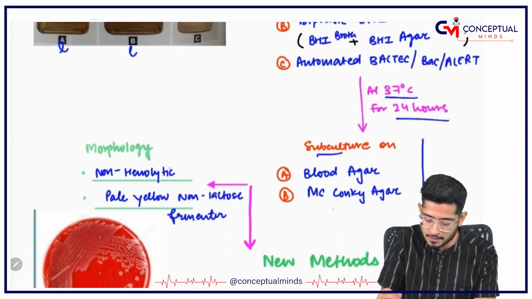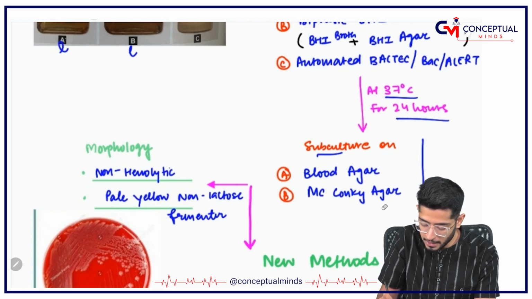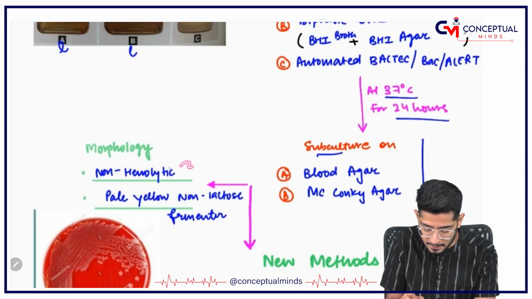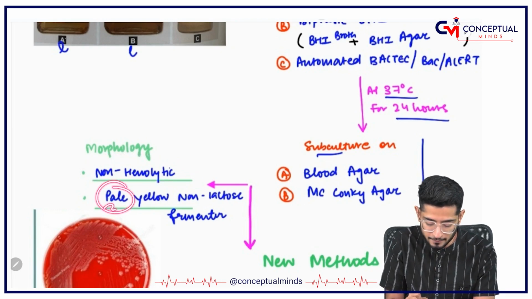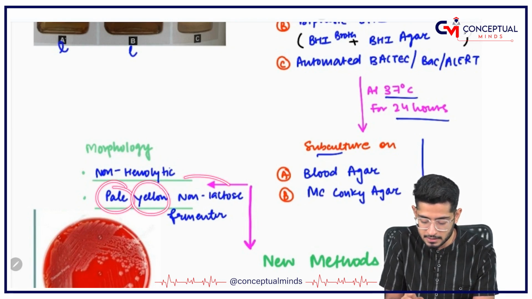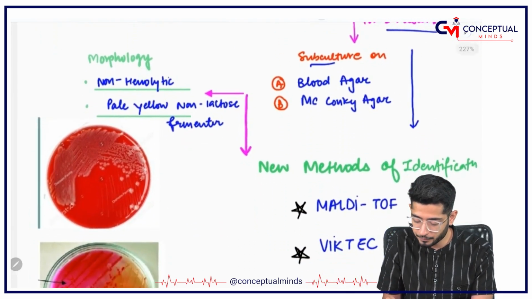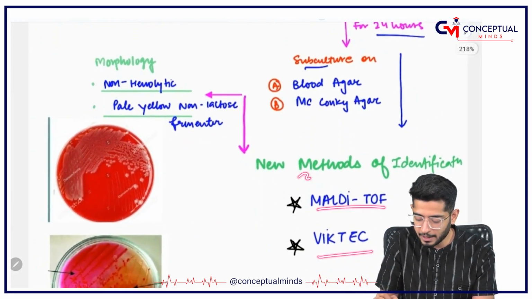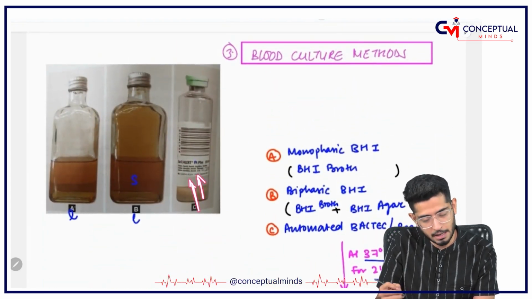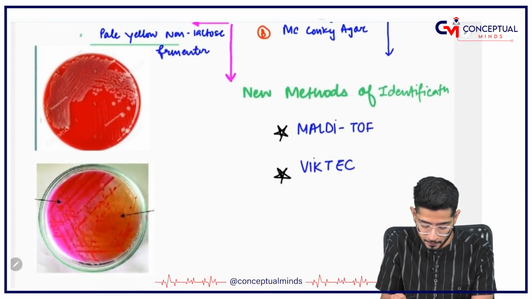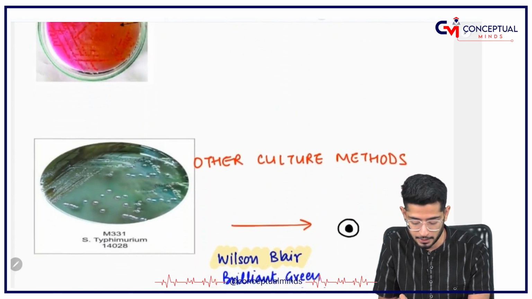Why MacConkey? Because I have told you these are non-lactose fermenters. I think I have written also that these are non-hemolytic, non-lactose fermenters. So, you will have pale colonies, non-lactose fermenter colonies. They are non-hemolytic also. MALDI-TOF and BACTEC are new methods of identification. This I have already told you. And can you see these colorless colonies? These are being produced by Salmonella itself.